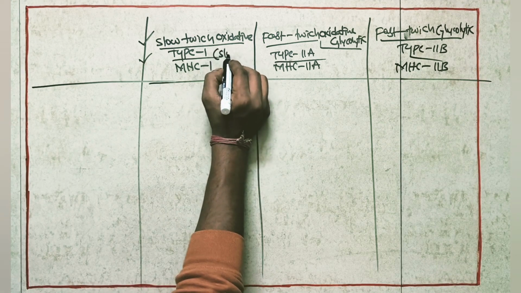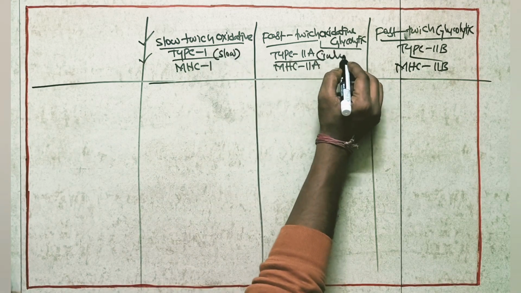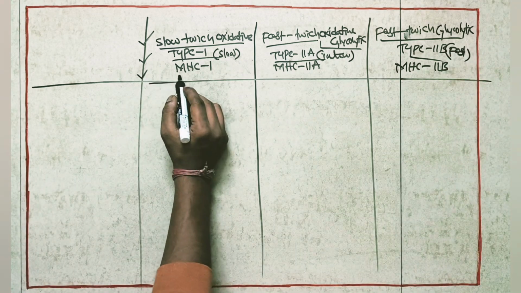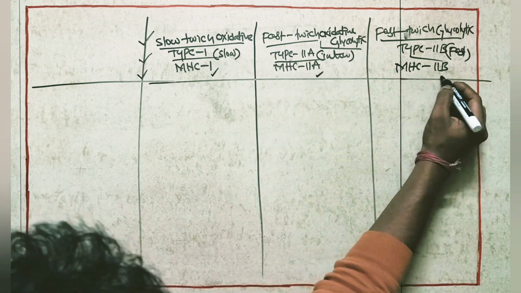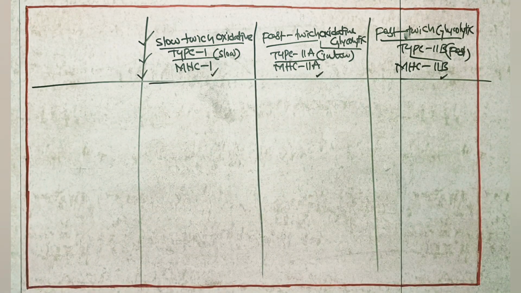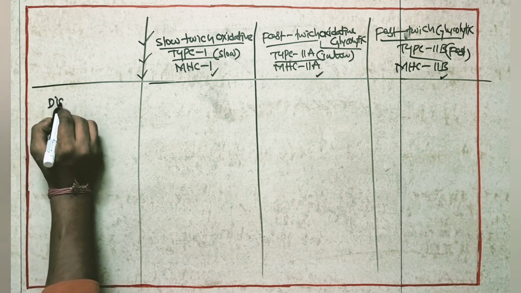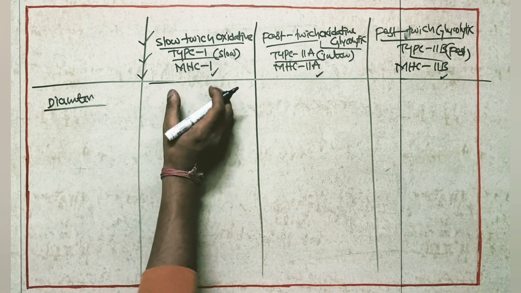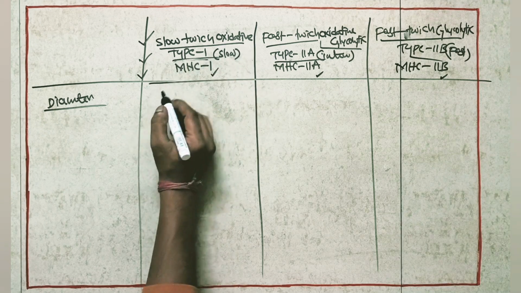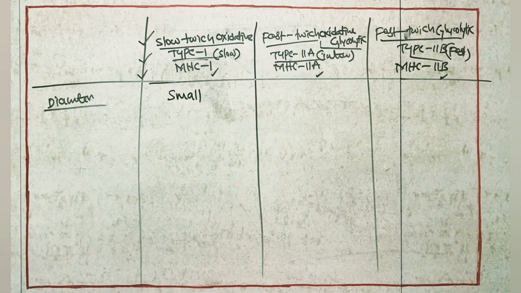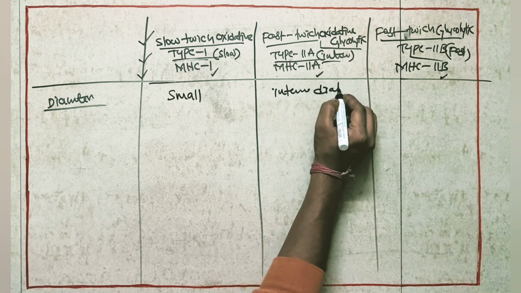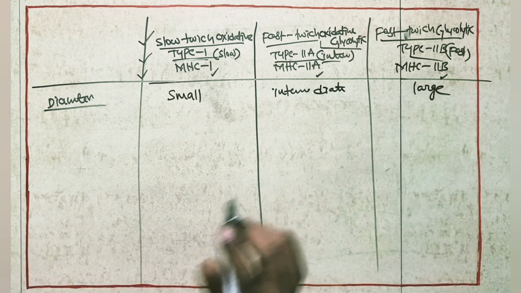Here we can say this is slow, this is intermediate, and this is fast, based on myosin heavy chain 1, 2A and 2B. First, diameter. The diameter of the muscle fiber in slow oxidative, meaning type 1, will be small. Here the diameter will be intermediate. Here the diameter will be large.